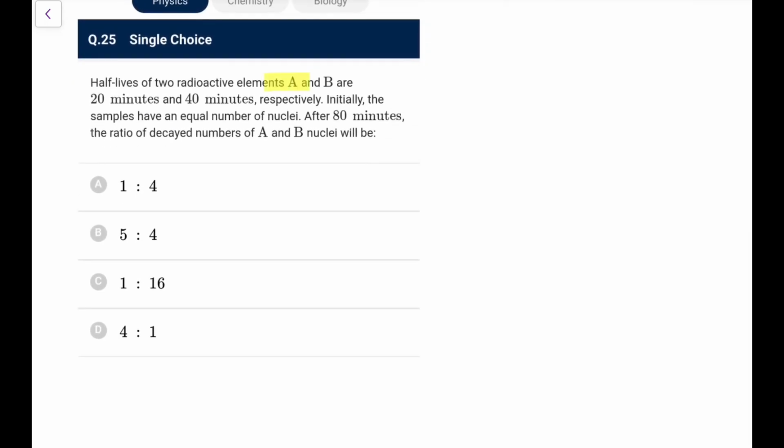Next. The half-lives of radioactive elements A and B are 20 and 40 minutes. Initially the sample has an equal number of nuclei. After 80 minutes, the ratio of the decayed number of A to B will be? So initially both A and B have the same number, let's say N naught at t equal to 0. Now at 80 minutes,